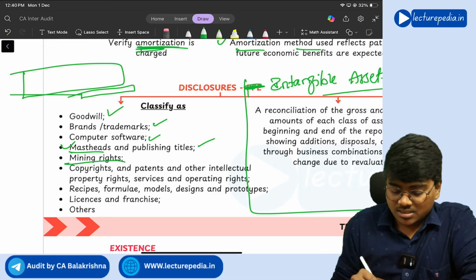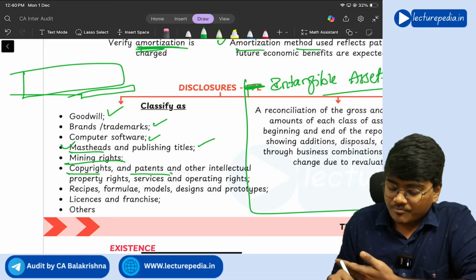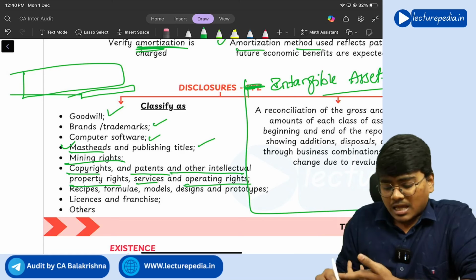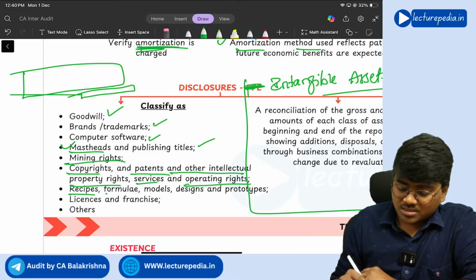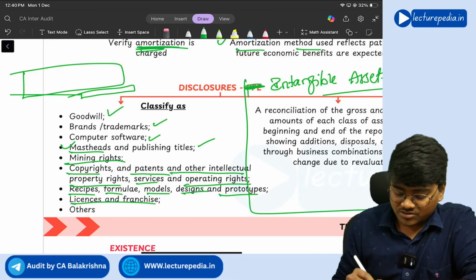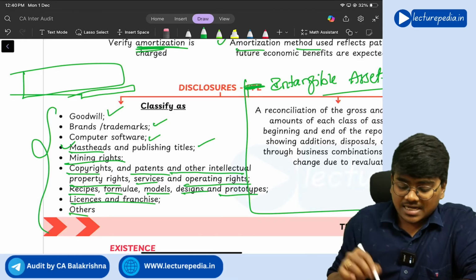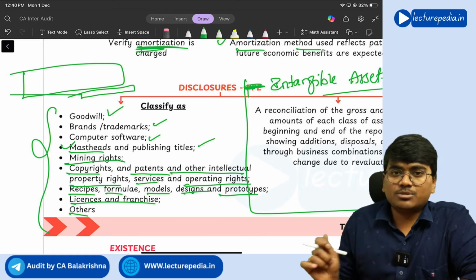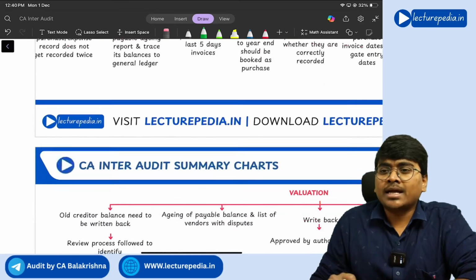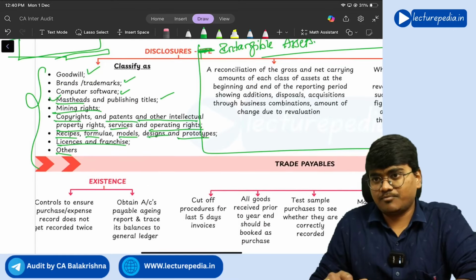Next, mining rights, copyrights and patents and other intellectual property rights, services and operating rights, recipes, formula, models, designs, prototypes, licenses and franchises, others. So into these categories you will classify the intangible assets. So that is the discussion with respect to intangible assets.